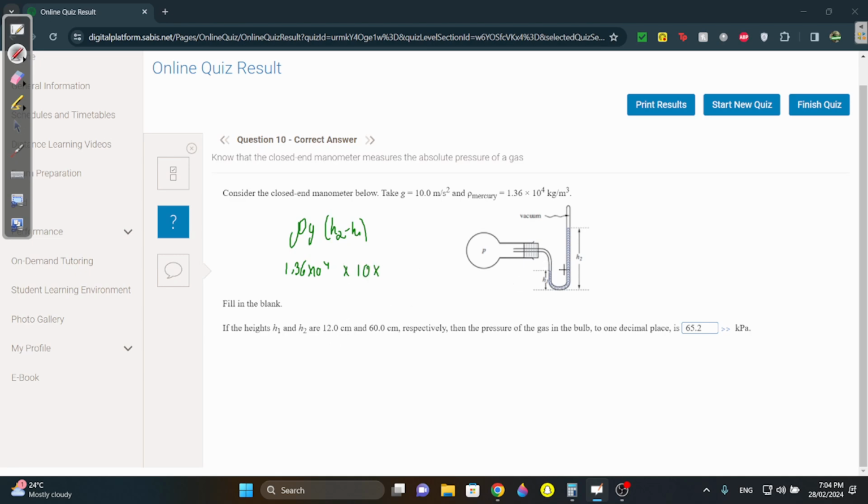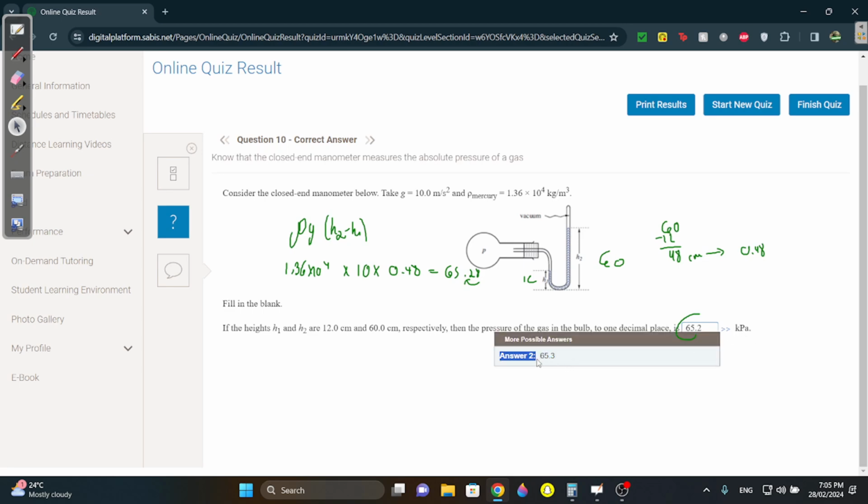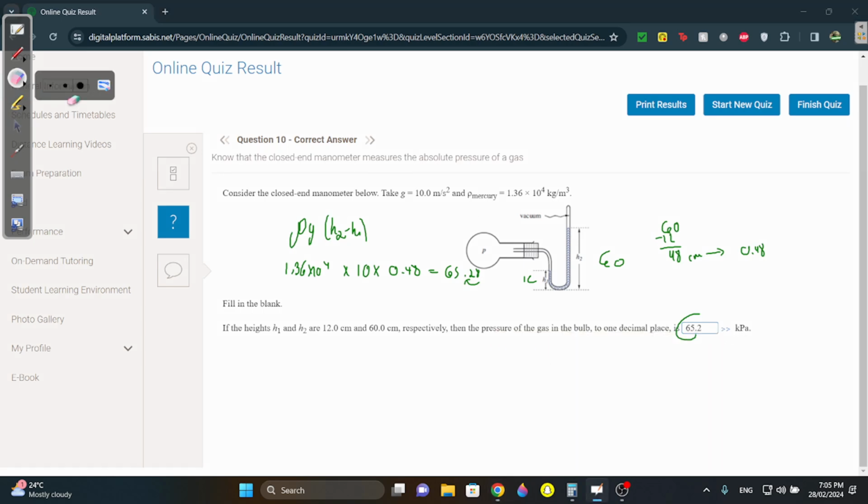If this is 12 and this is 60, you have to do 60 minus 12, which is 48 centimeters, so it becomes 0.48 meters. You multiply this and I think you get 65.28. Round this and you get 65.3. There should be an option for 65.3. Yes, there is. So you can put that.